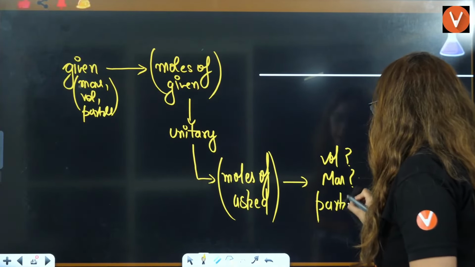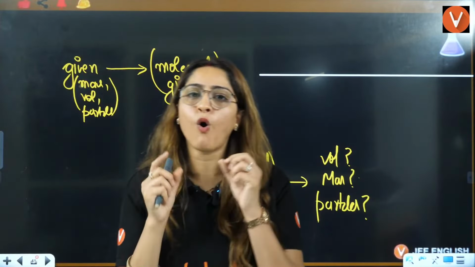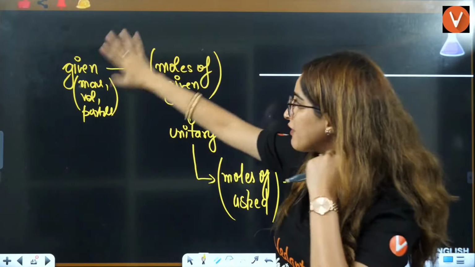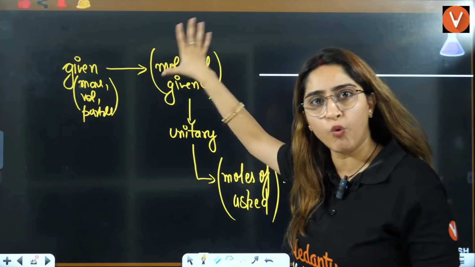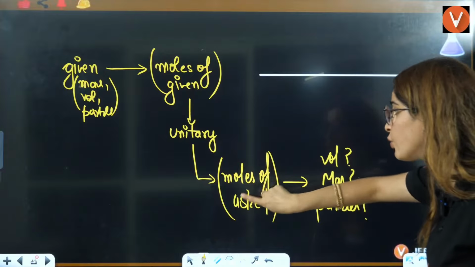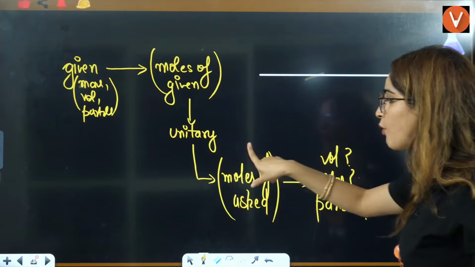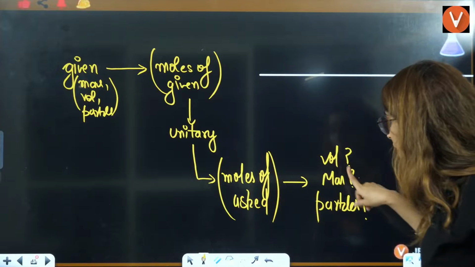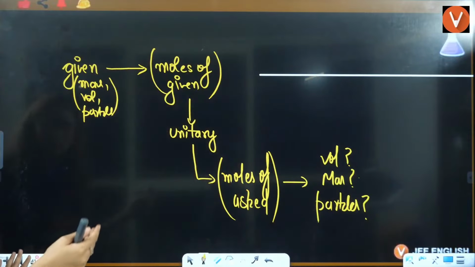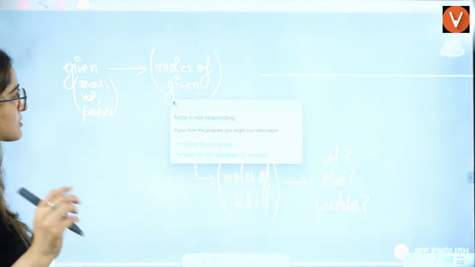As I told you, when you are in problem, always call your mom. And here the mom is moles. If they have just asked the moles, good. If they are asking volume, mass, or particles, you can easily calculate from moles. So moles is your main thing from where you will calculate the different things.